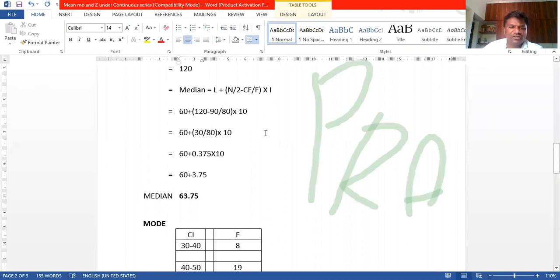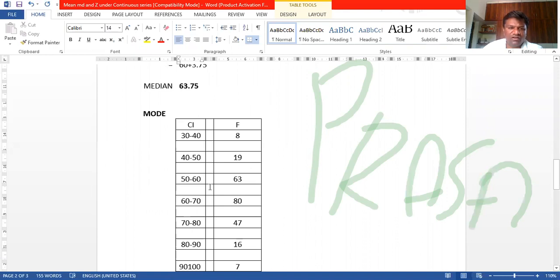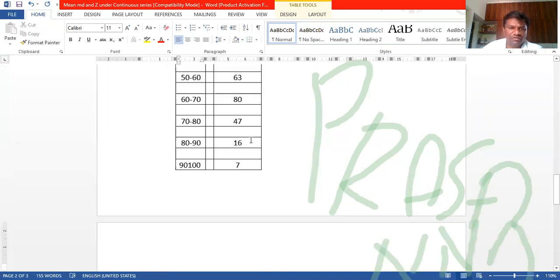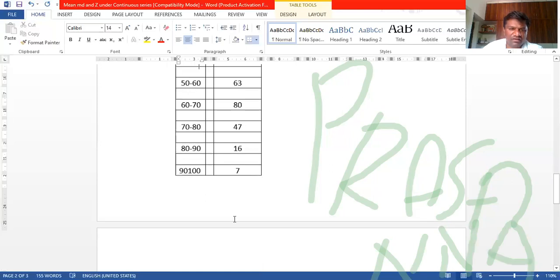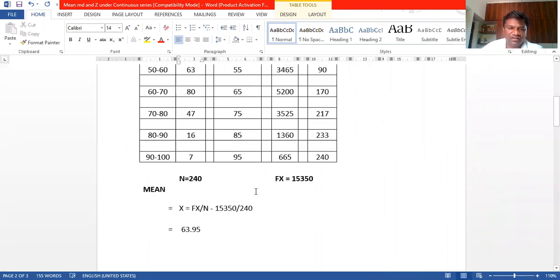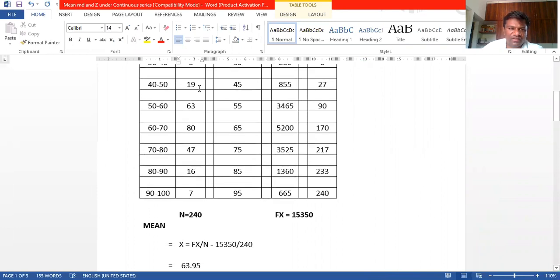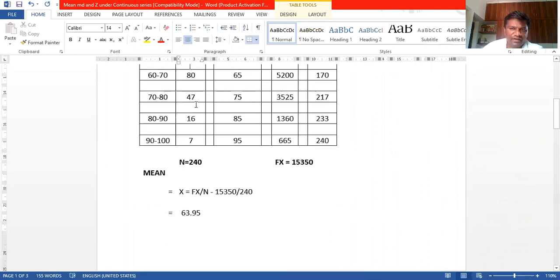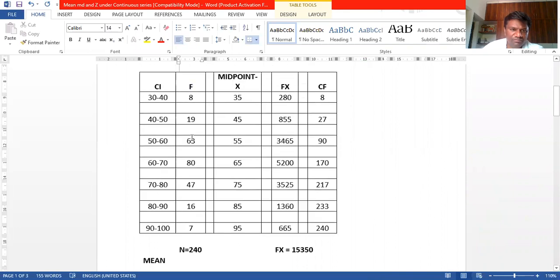Which is the highest frequency? First we have to find out. Modal class is the class with the maximum frequency. Which is the maximum frequency here? Dear students, look here. Yes, 80 is the maximum frequency, that we have to select. The 60 to 70 area I have to select. Yes, 80 is the maximum frequency.